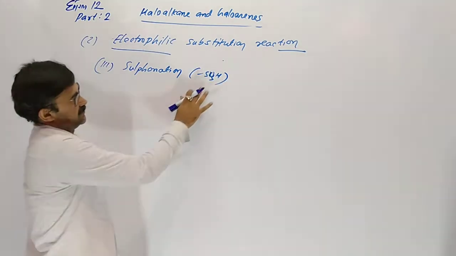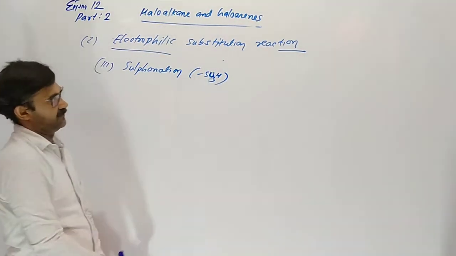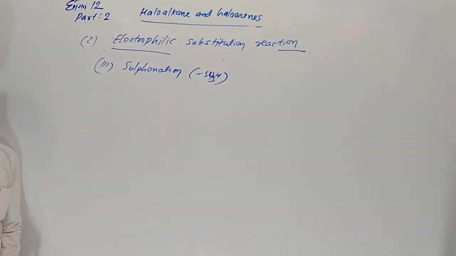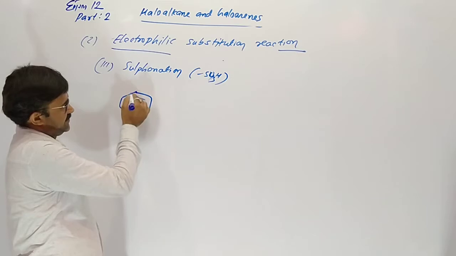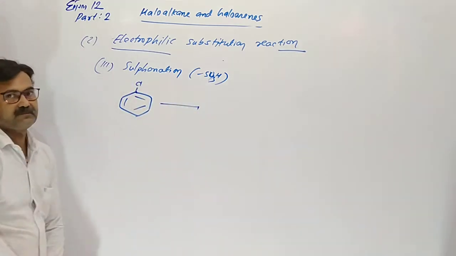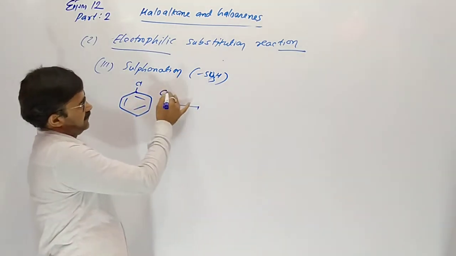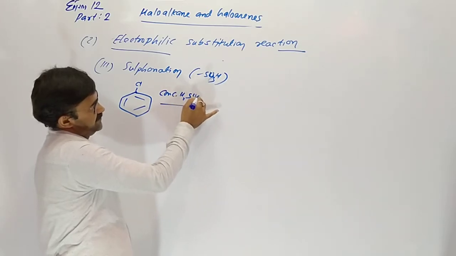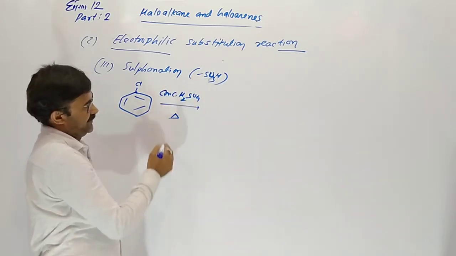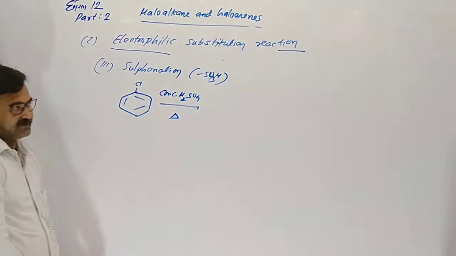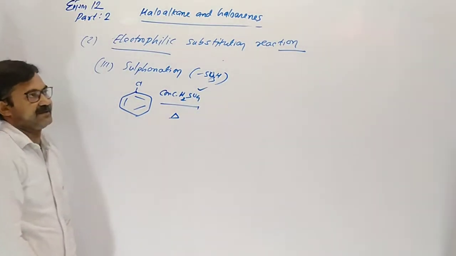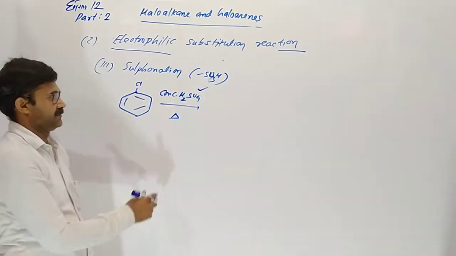Here SO3H group is entering. What happens there? When chlorobenzene reacts with concentrated sulfuric acid at high temperature, here sulfuric acid is self-catalyst. It behaves like a reactant and also like a catalyst.